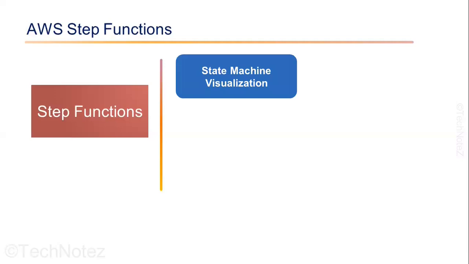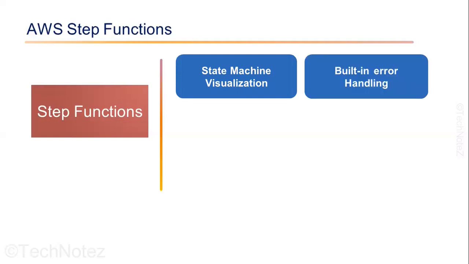State machine visualization. AWS Step Functions provides a visual representation of your state machine, which makes it easy to understand and debug complex workflows. Step Functions is a fully managed service that makes it easy to coordinate the different steps of your application or service using a visual workflow.